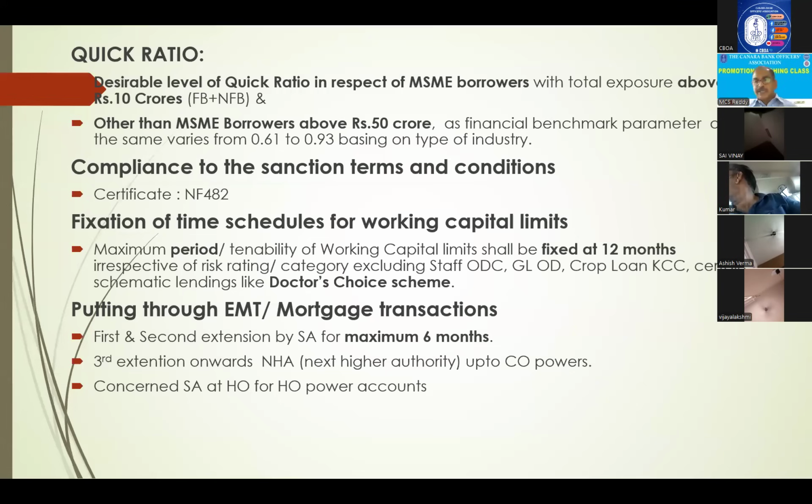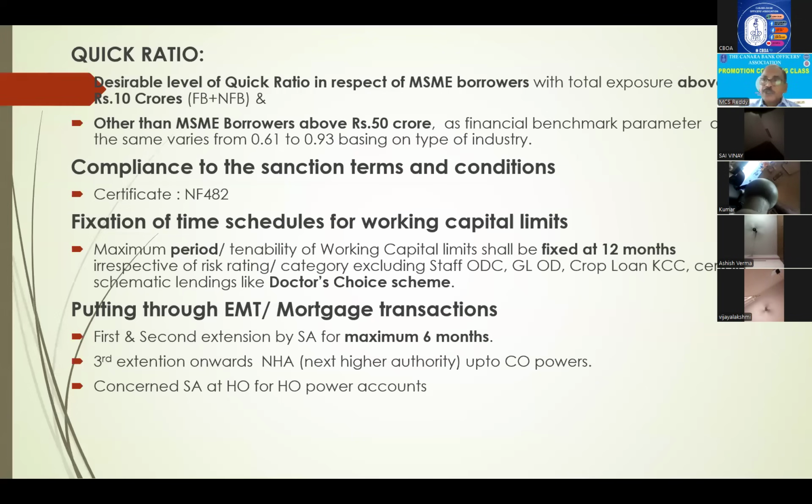Quick ratio. Earlier also Jagannath sir told about quick ratio. The Ministry of Finance has given guidelines to banks stating that you calculate the quick ratio also while sanctioning loans. You see whether the quick ratio is there sufficiently or not. For that, the applicability is: MSME borrowers 10 crores and above, and other than MSME borrowers 50 crores and above, if they are enjoying, in such cases the quick ratio also we have to verify.